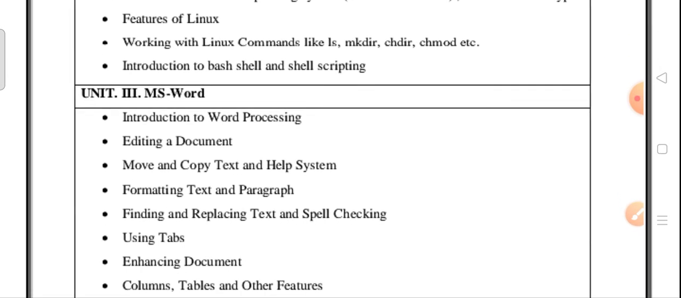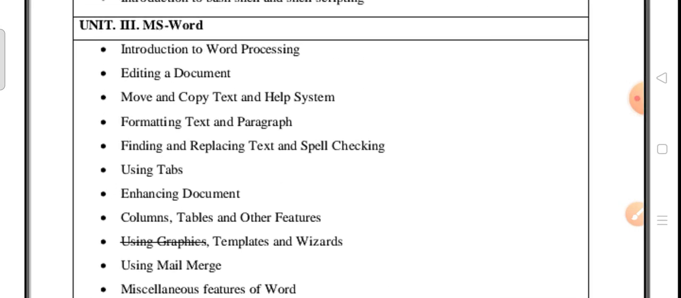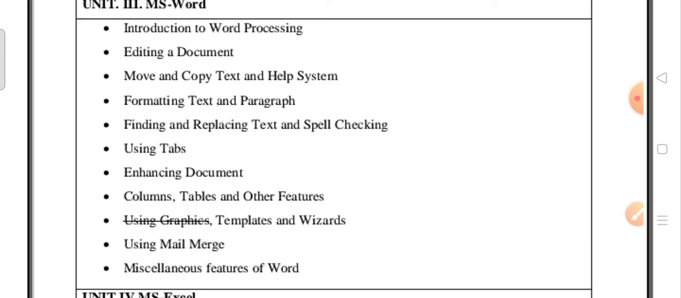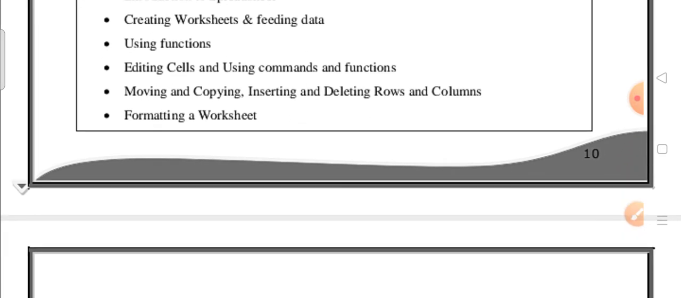Next coming to the third unit, up to here there is no deleted content. Next, coming to the continuation of the third unit, the third unit is very important. 18 marks weightage will be there. Here some of the topics are deleted, like using graphics. These topics are deleted, no need to read.